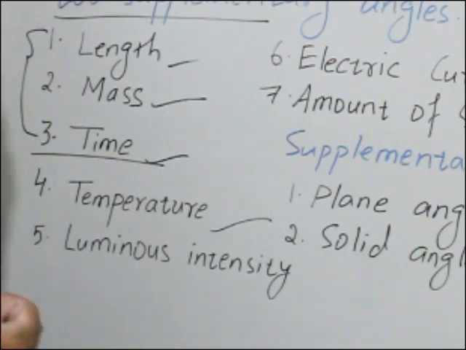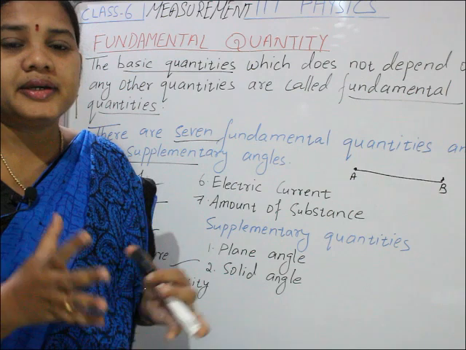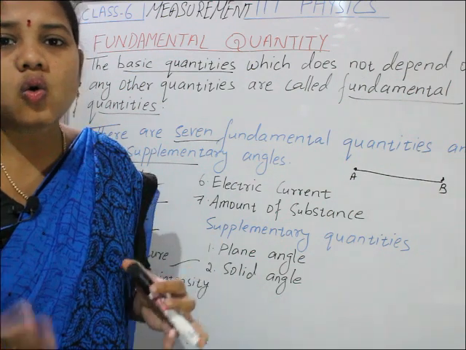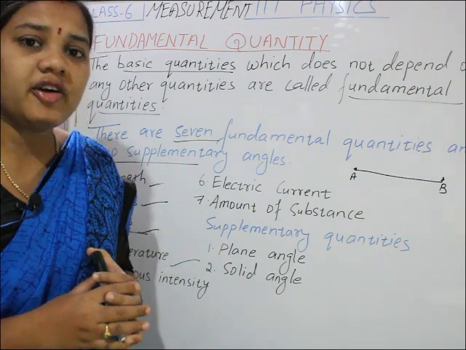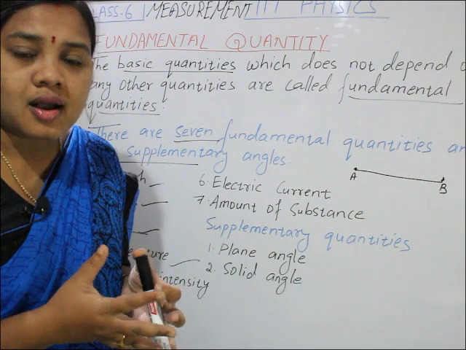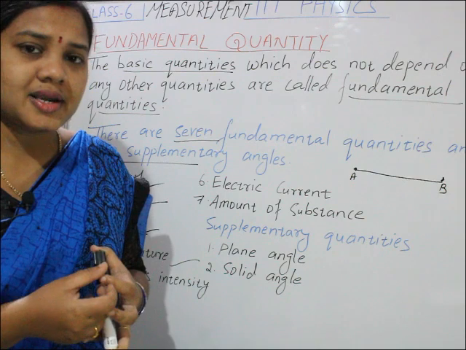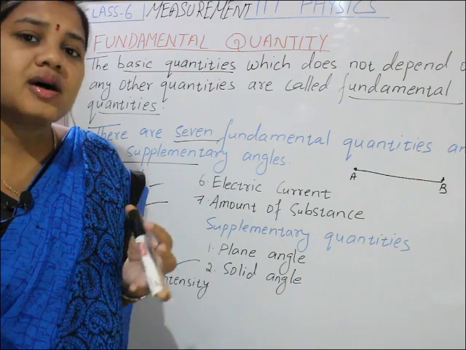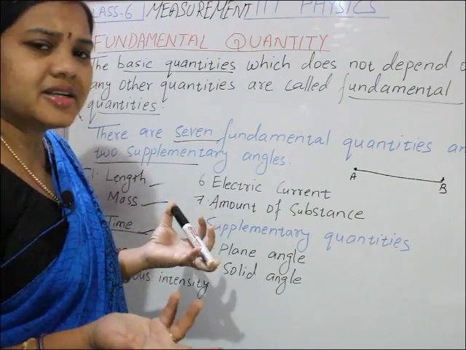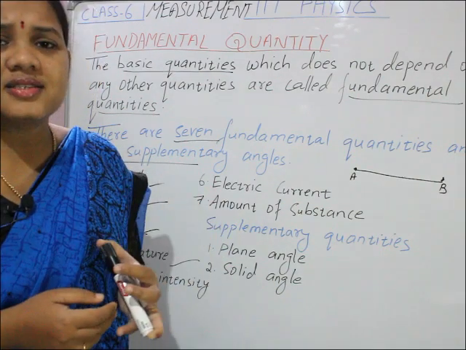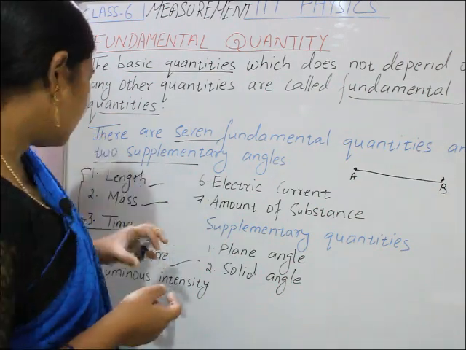Next is temperature. Temperature means the degree of hotness or coldness. It's a scale of heat. A body is hot, how hot it is, or a body is cool, how cool it is. The degree of hotness or coldness of a body is called temperature. It is also measured in different units. Celsius, Fahrenheit, Kelvin.